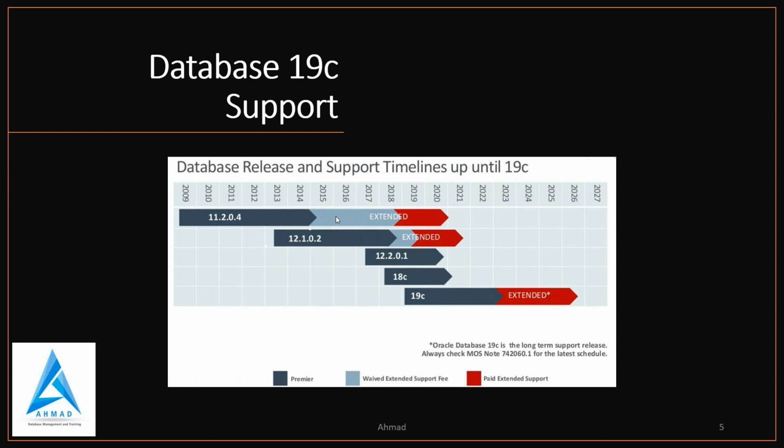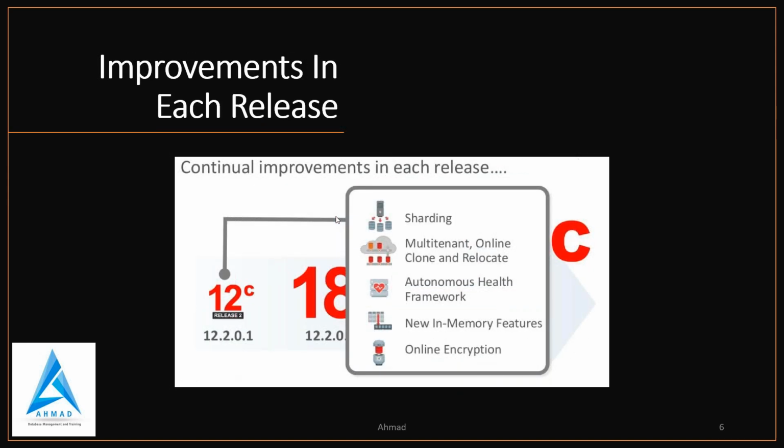Okay, so let's begin with what changes happened in the 12C family. 12C started from 12.2.0. I have added this only. Sharding is the main thing, and multitenant, online clone and relocate, then autonomous health framework, then new in-memory features, and then online encryption. These are the things which were improved or added in 12C.